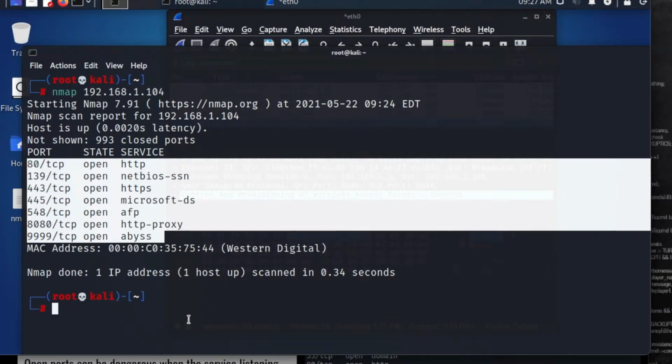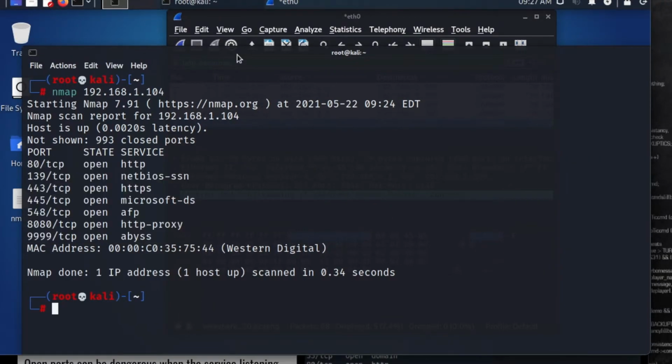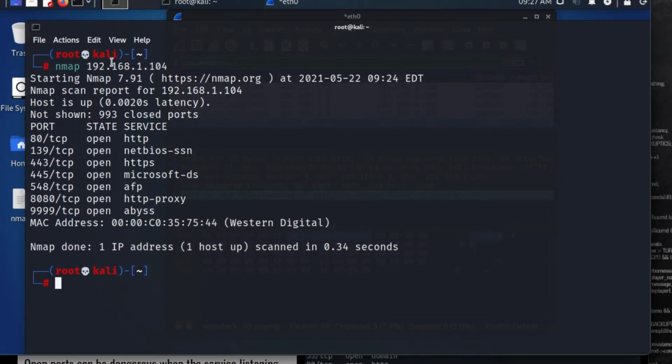So what we're going to do here is we're going to have a look at my Kali terminal window here. And what I've done here is I've run that Nmap command, and I'm using the IP address of my Western Digital hard disk.